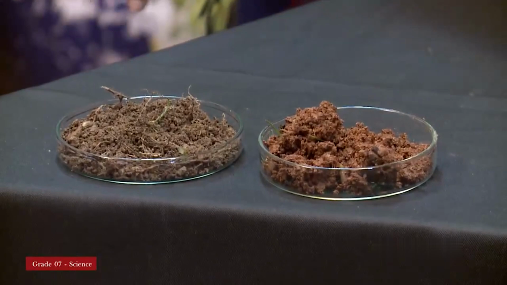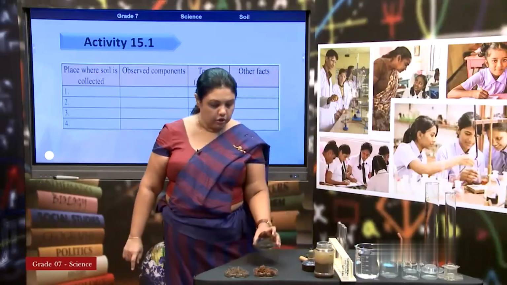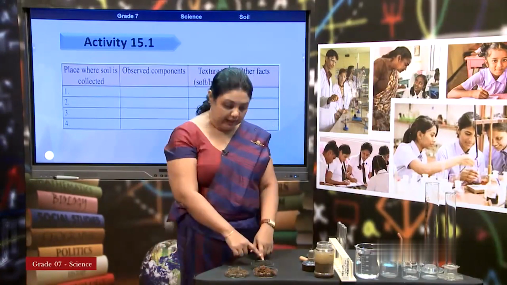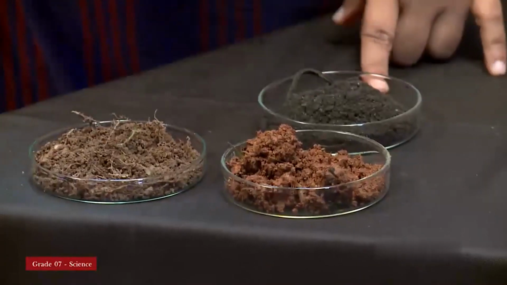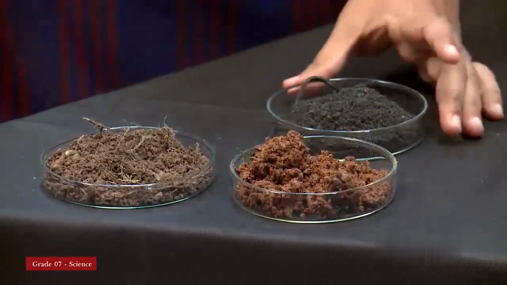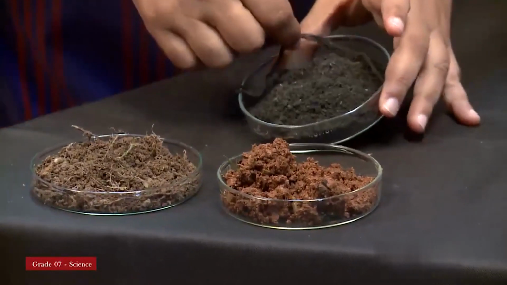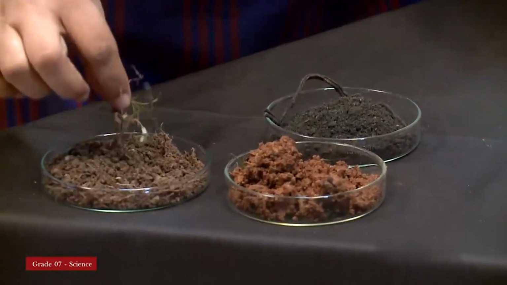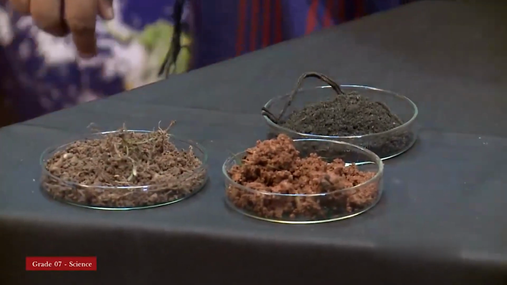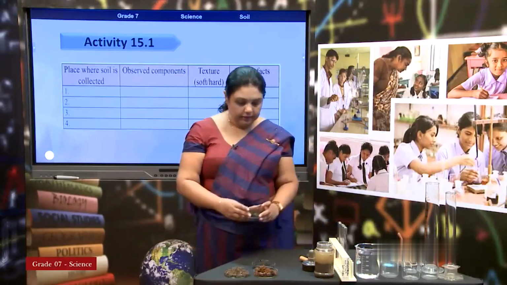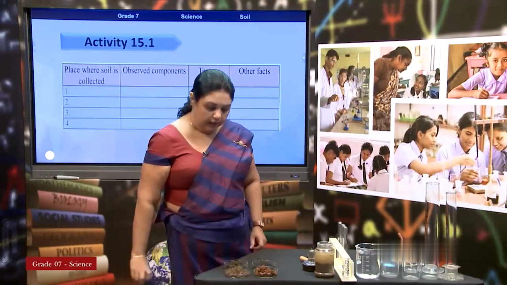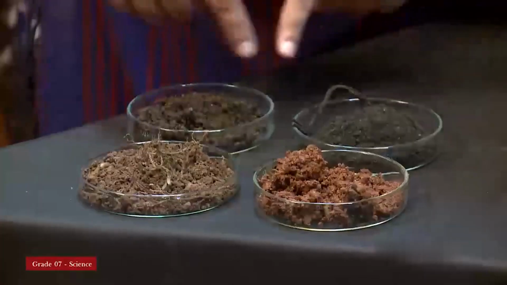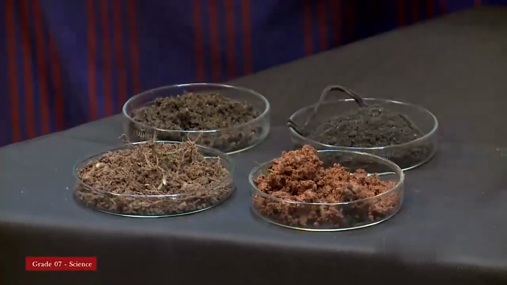If I show you another type of soil, look at this. That is also a kind of brown, but blackish brown. At the same time, you can see some other particles there, as you saw here as well. Then there is another one. Yes, true enough, it's dark, but can you see, children, that different colors are there?